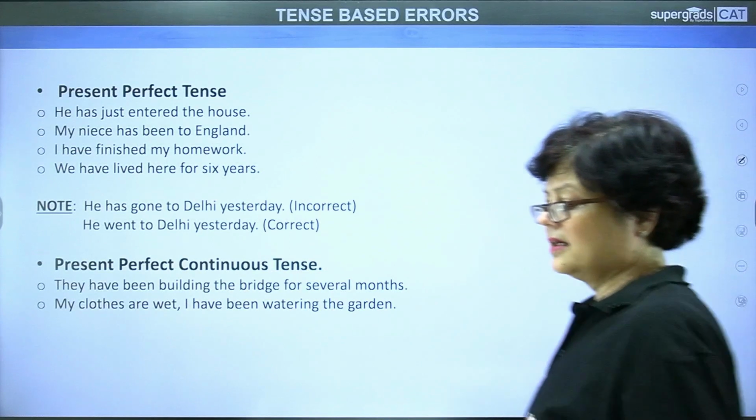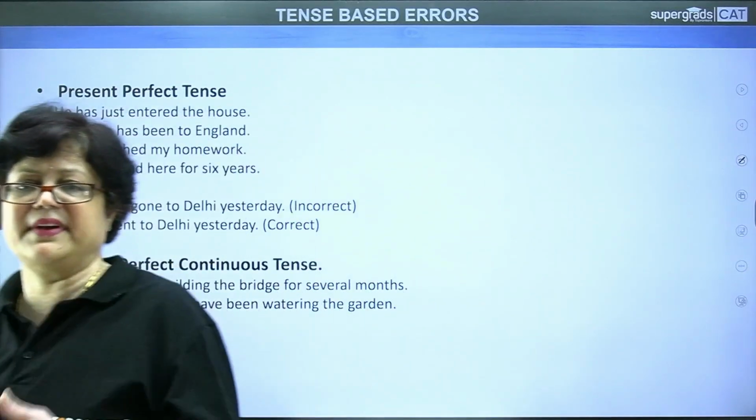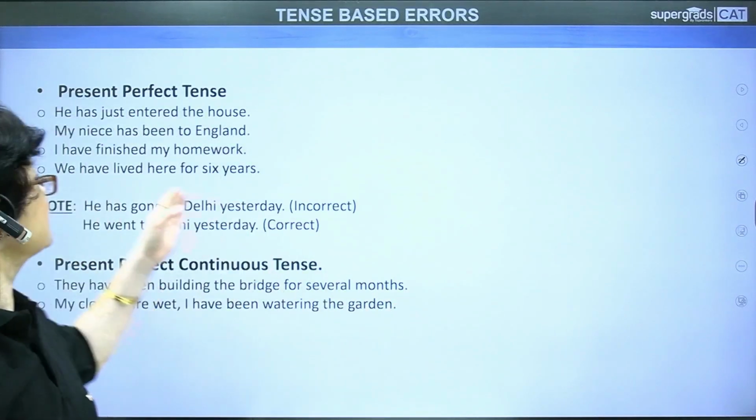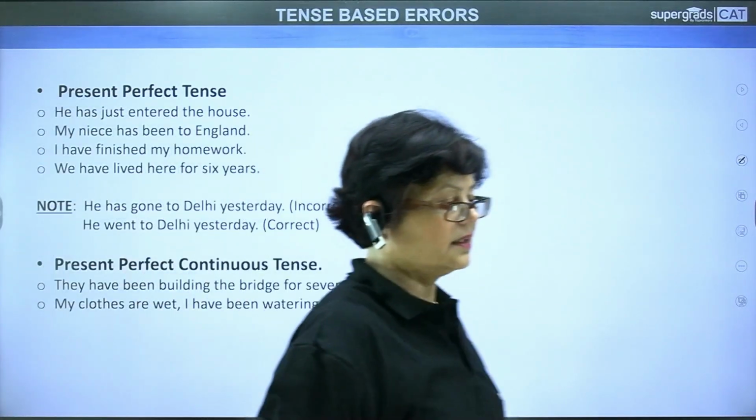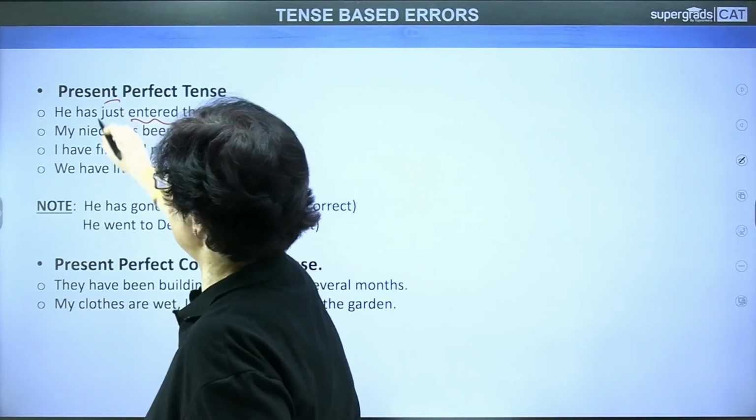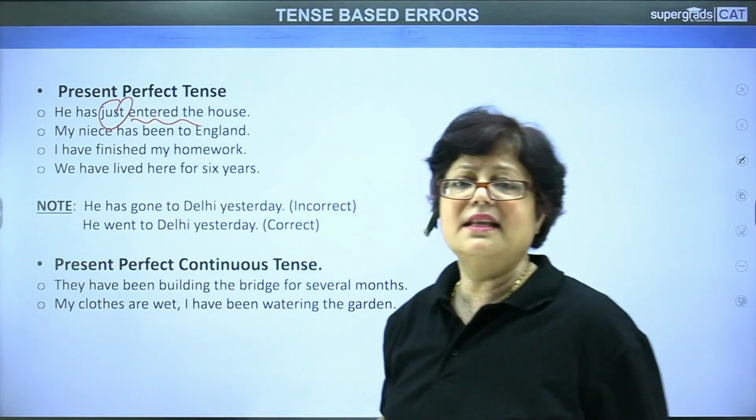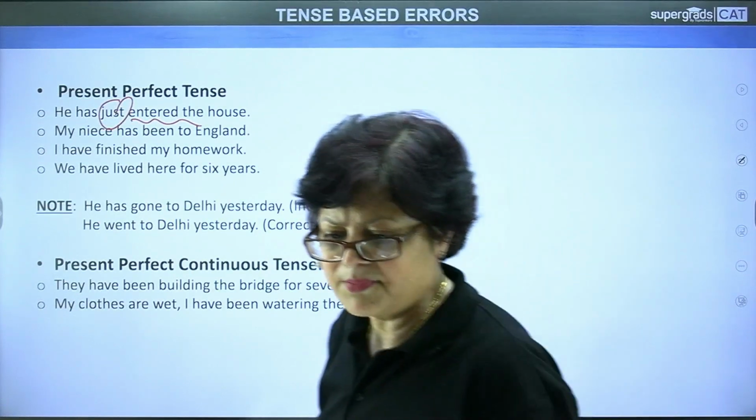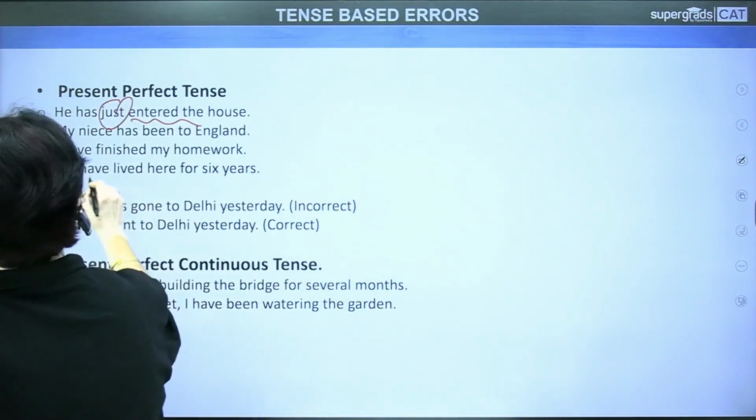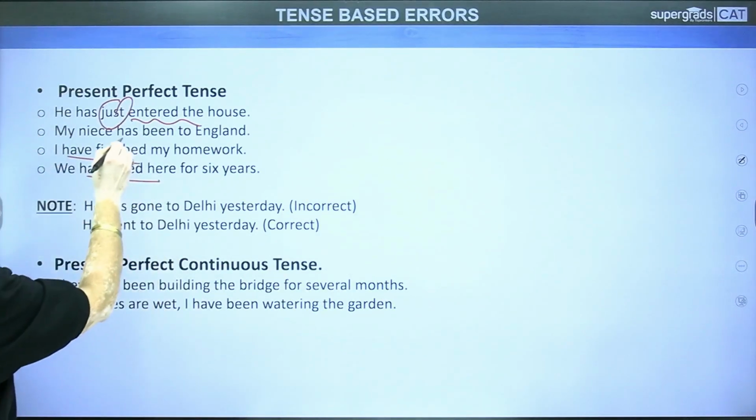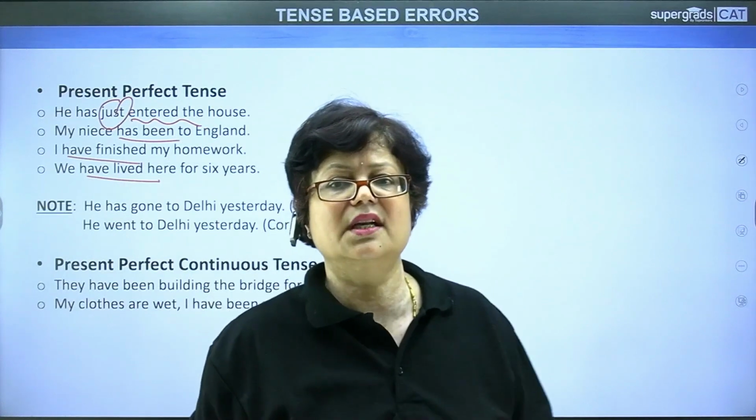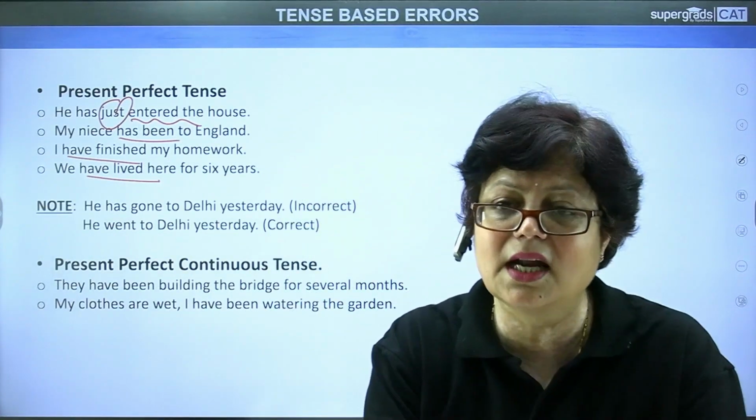Now coming to the present perfect. Perfect. What does it show? That the action has been completed. For example, he has just entered the house. The action of entering has just now been completed. My niece has been to England. I have finished my homework. We have lived here for 6 years. Have lived, have finished, has been. What does it show? It shows that the action has been completed just now.